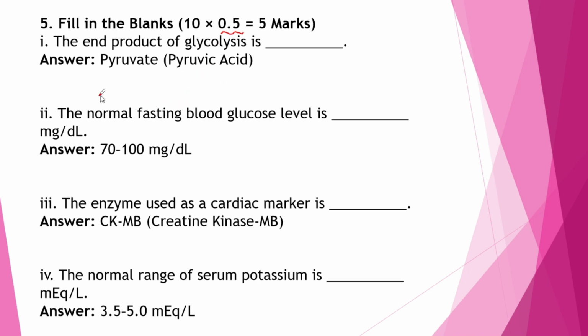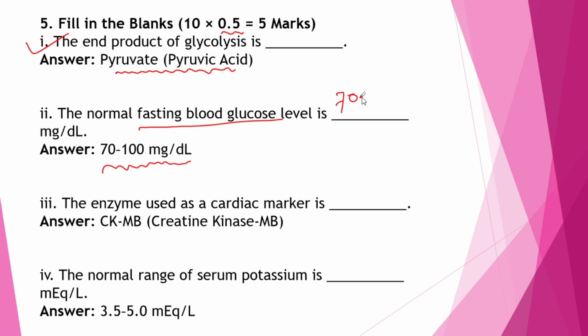The first question here: the end product of glycolysis. What is the end product of glycolysis? It is pyruvate or pyruvic acid. Clear? Next question, the normal fasting glucose level. What is the normal fasting glucose level? That's 70 to 100 mg per dl.